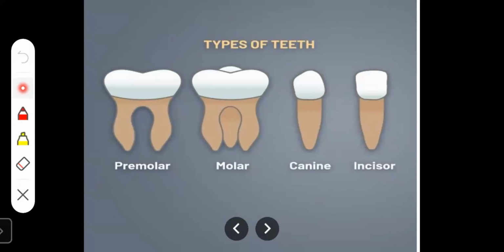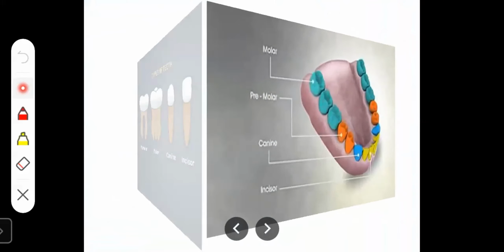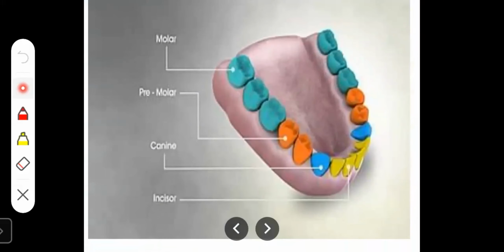The first one is premolar teeth. See the positions of the teeth now. These blue teeth are molar teeth. After the molar teeth, these are the premolar teeth. Then these 2 blue ones are the canine teeth. Then in the front, you are having the incisor teeth. See here: incisor, canine, then premolar and molar.